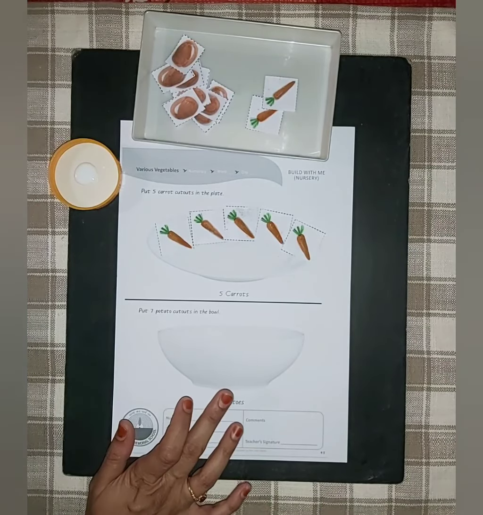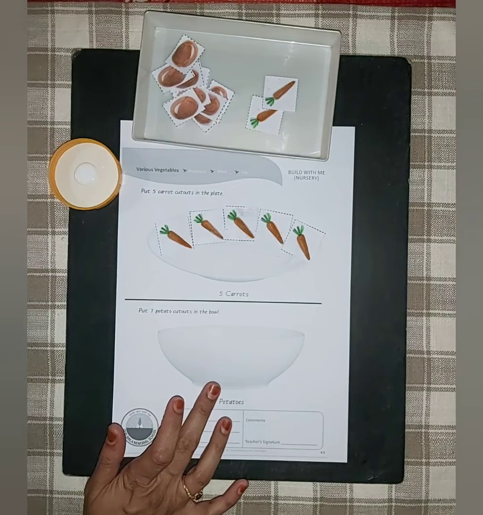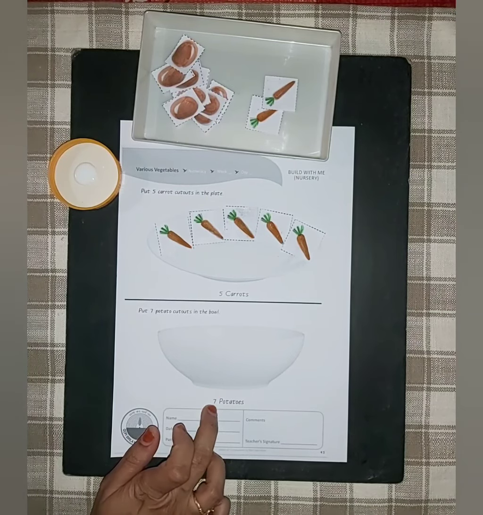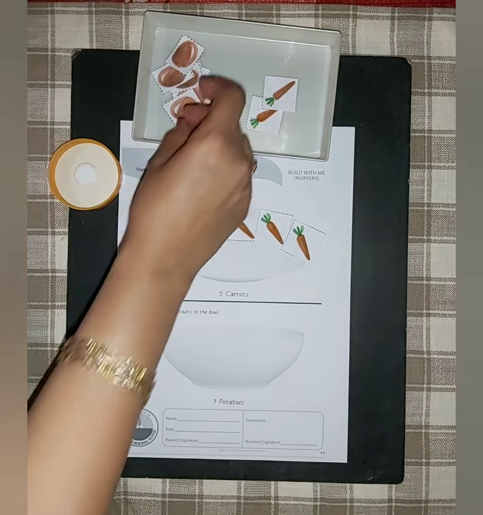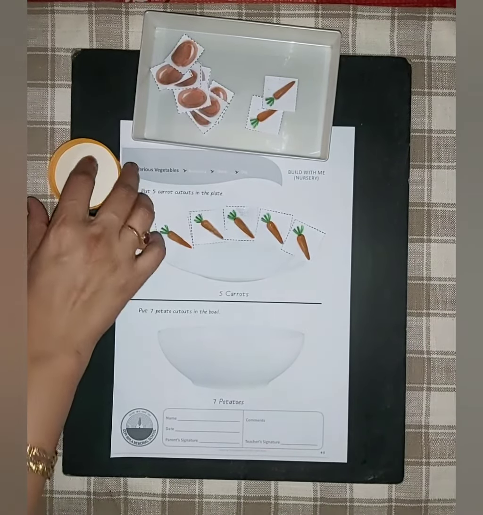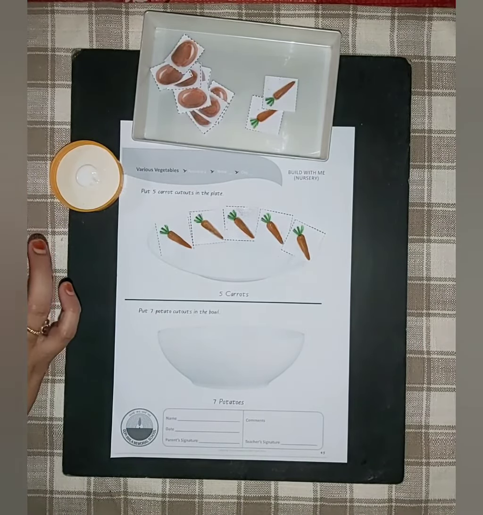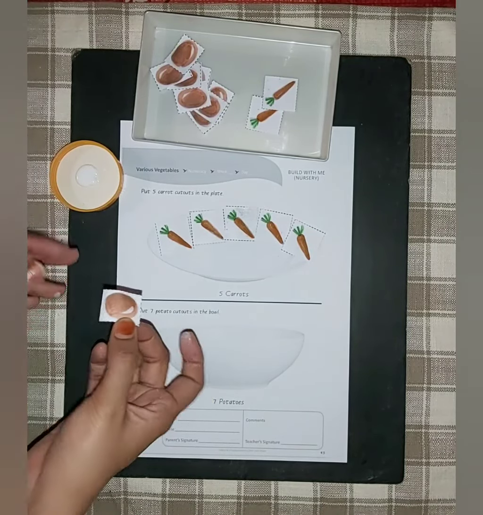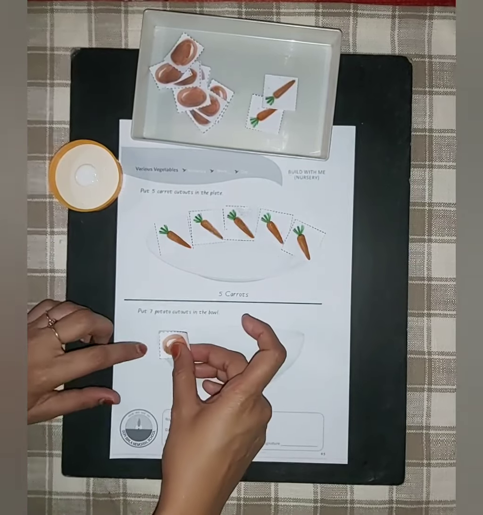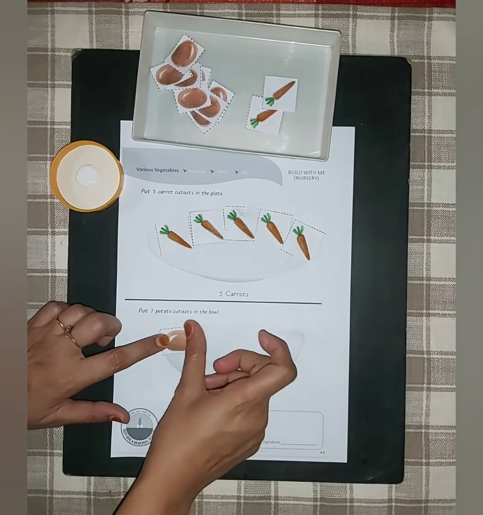Now let's go to the bowl. How many potatoes were we supposed to stick there? 7. Your number 7 is written. So now the same thing we have to do. We have to count and stick the potatoes one at a time. Same way we will put glue behind like this, and from the top we will start sticking and counting.